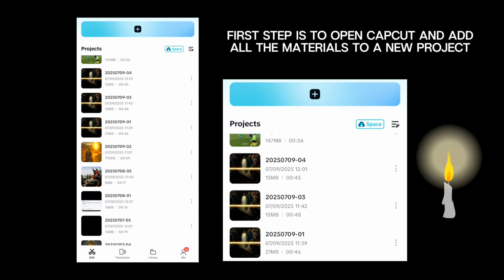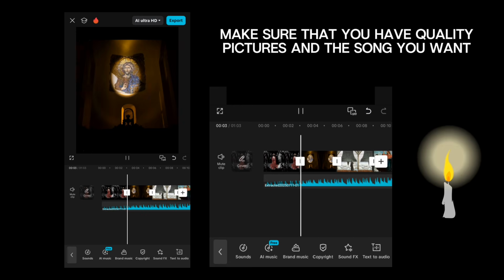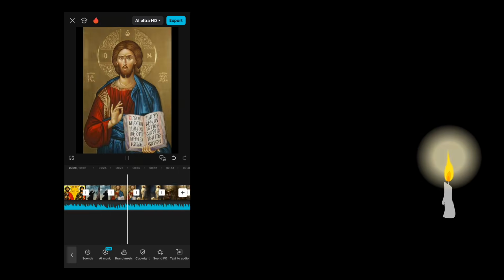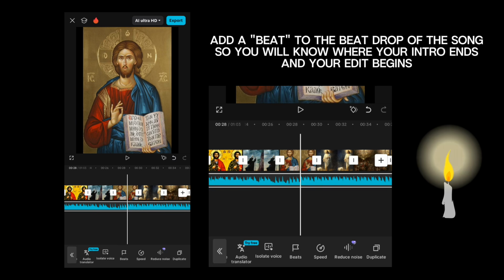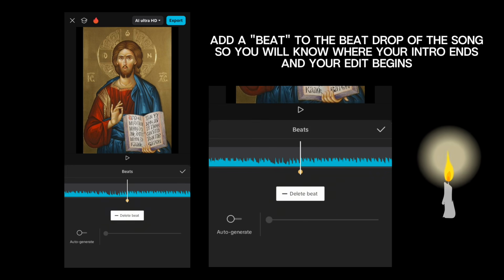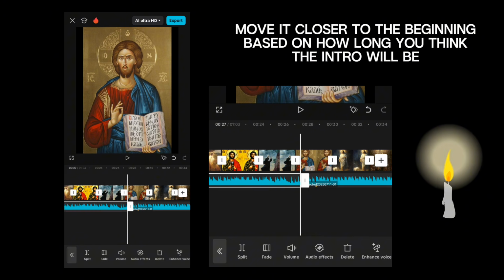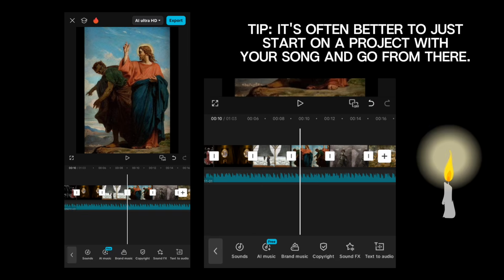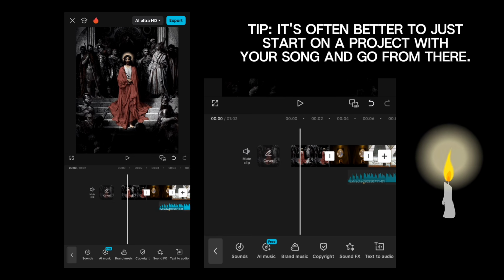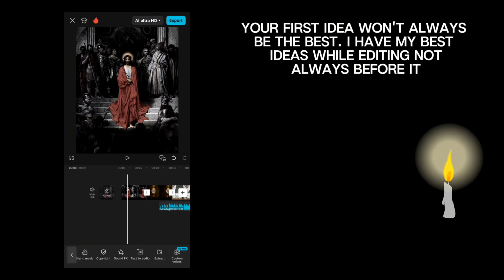First step is to open Capcut and add all the materials to a new project. Make sure that you have quality pictures and the song you want. Next, click on the song and go to Beats. Add a beat to the beat drop of the song, so you will know where your intro ends and your edit begins. Move it closer to the beginning, based on how long you think the intro will be. Tip: it's often better to just start on a project with your song and go from there. Your first idea won't always be the best. I have my best ideas while editing, not always before it.